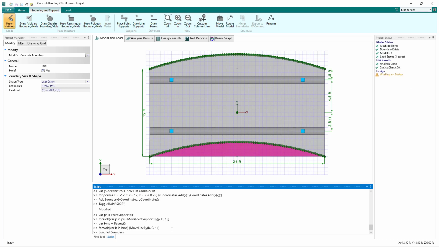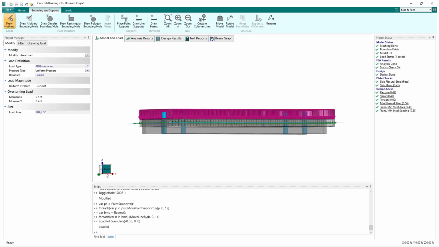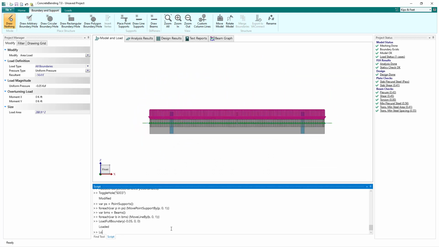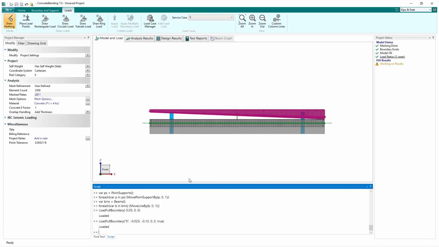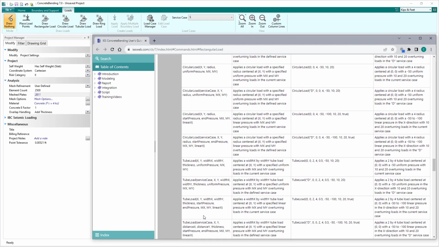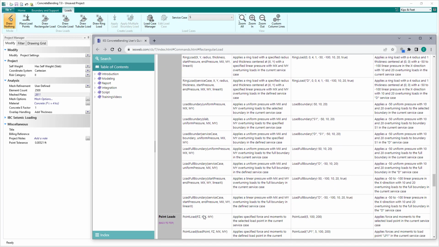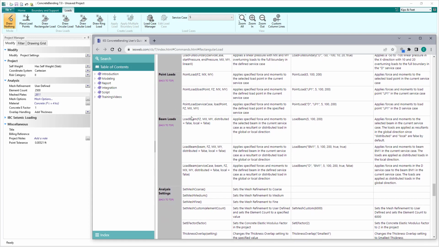Having created the model objects for the concrete pavilion, let's work on applying loads to the model. Let's use the load full boundary command to apply a uniform pressure to the entire boundary in the current service case. We can also use this command to apply a linearly varying pressure in a specified service case. In addition to loading the full boundary, there are several different commands available to apply various loads to boundaries, and there are additional commands that can be used to apply point loads and beam loads to the model as shown in the help file.